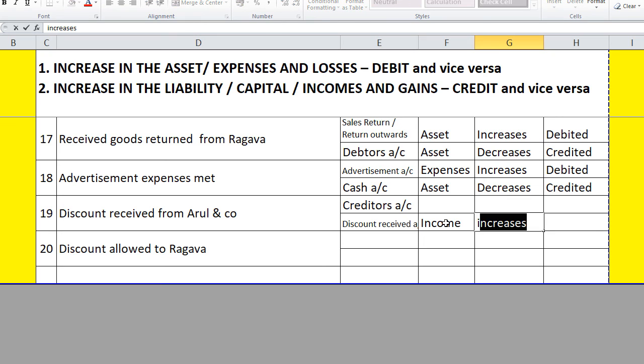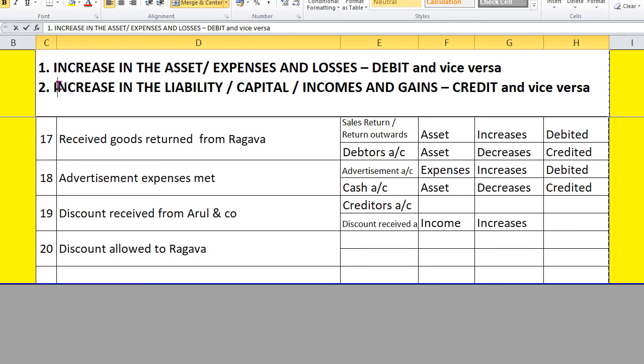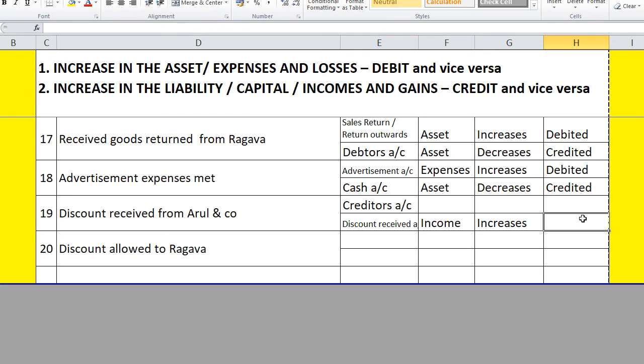The income increases. So when there is an increase in the income and gains, we have to credit. That is a rule. So let me credit it. And automatically the other one is debited. Creditors account is decreased, and creditors is a liability.